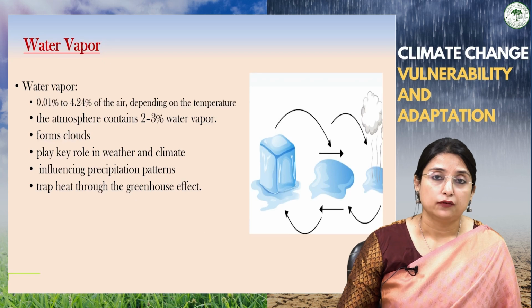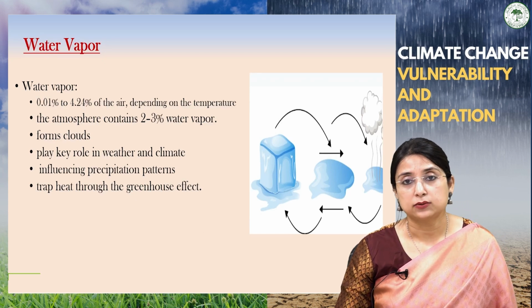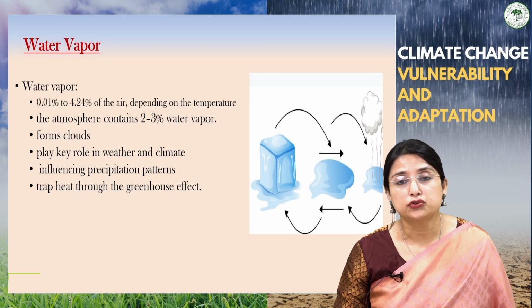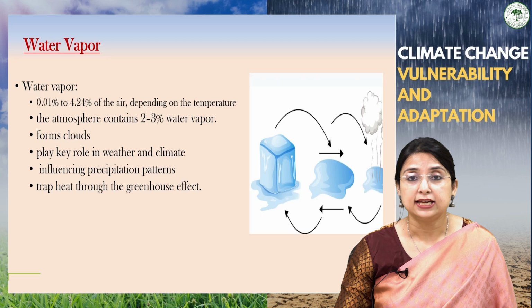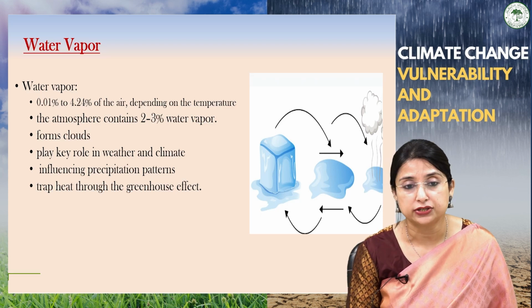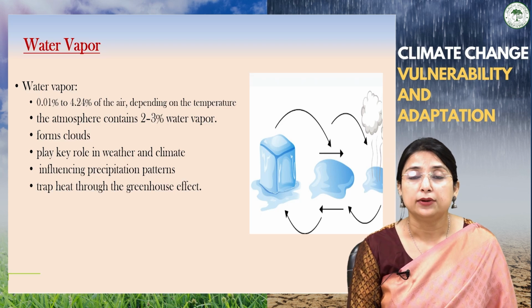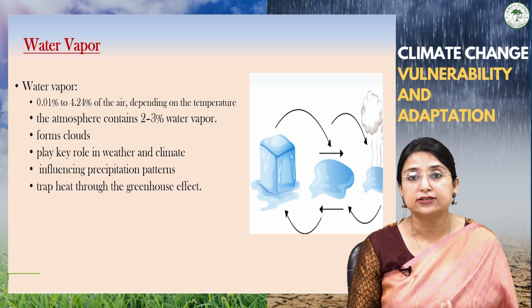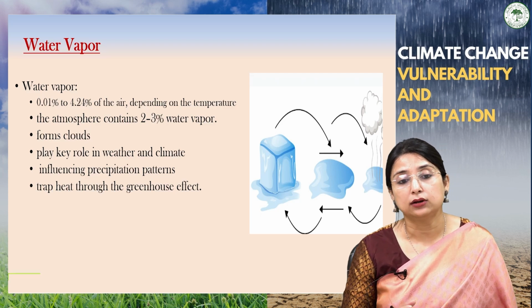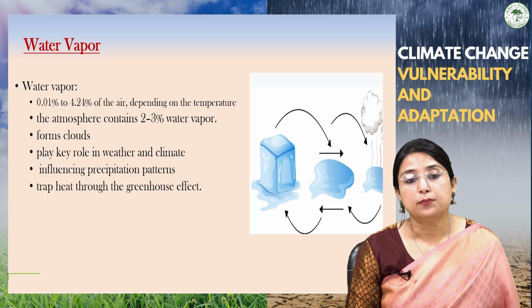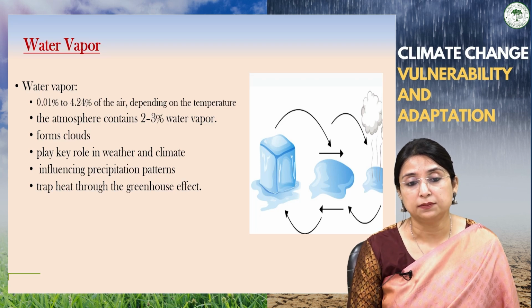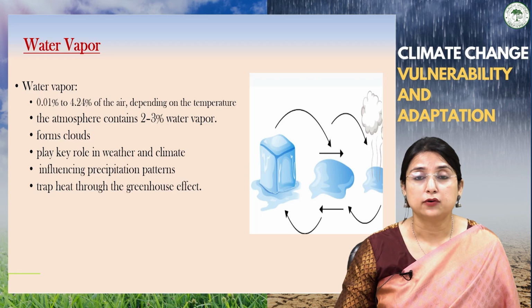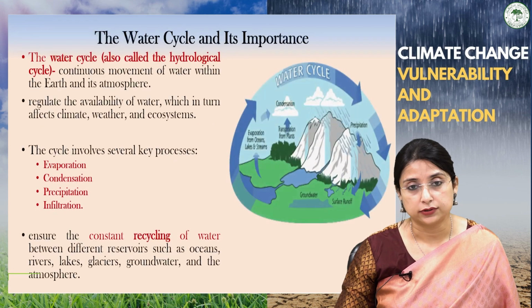Another important component of the hydrosphere is water vapor, that is water in the gaseous form. On average, the atmosphere contains 2 to 3% water vapor, and it plays a very important role in the formation of clouds. It plays a very important role in weather and climate, as it has the ability to trap heat, so it contributes to the greenhouse effect and in turn to global warming, and it also plays an important role in precipitation patterns. So water vapor is also a very important component of the hydrosphere.